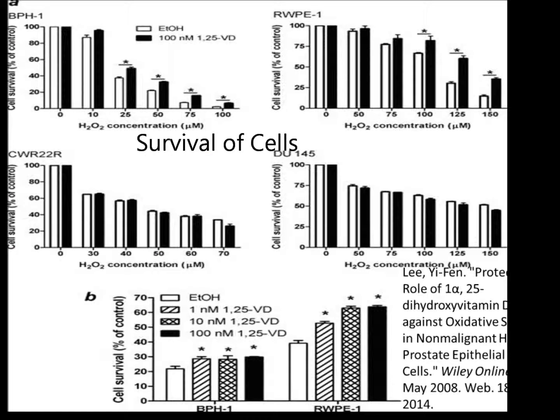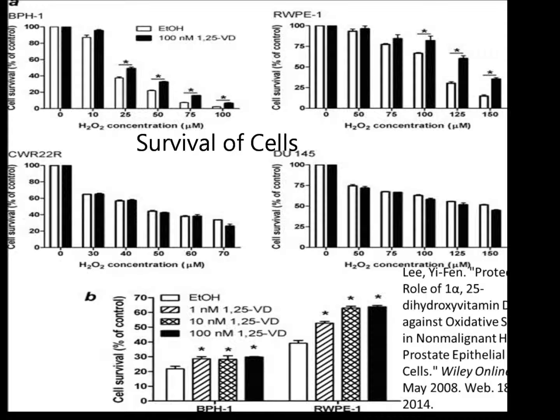Yi-Fen Li did an experiment on vitamin D3's ability to increase stress resistance in non-malignant human prostate epithelial cells. The vitamin D used in this experiment is 1,25-hydroxyl vitamin D3, the most potent and active form of vitamin D in the human body. Normal metabolism creates oxidative stress, which causes free radical decay, which harms the organism's DNA. The free radical decay has a large role in aging.